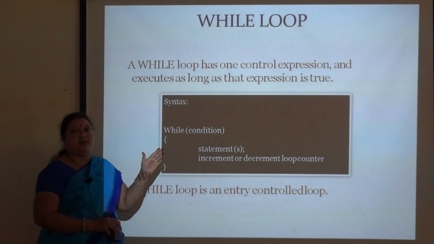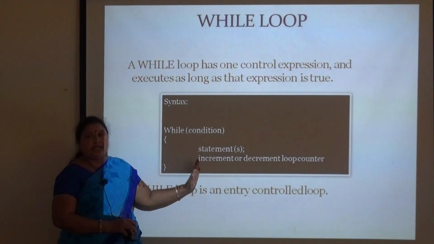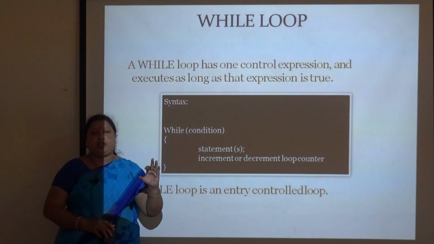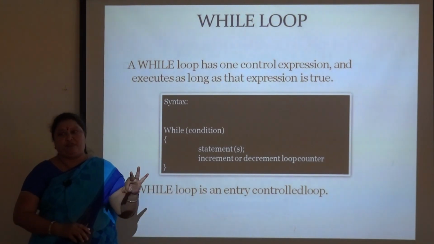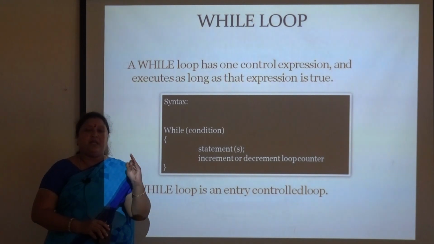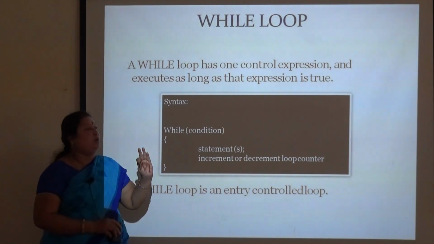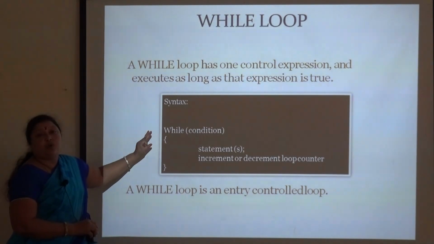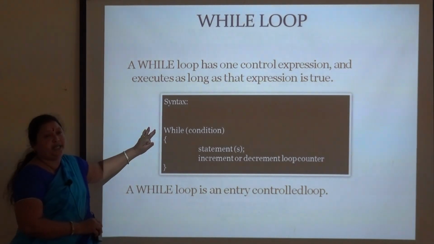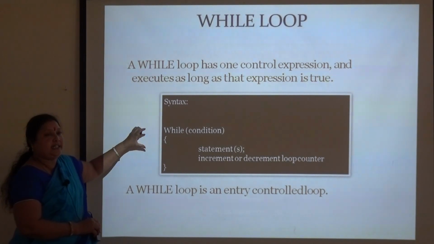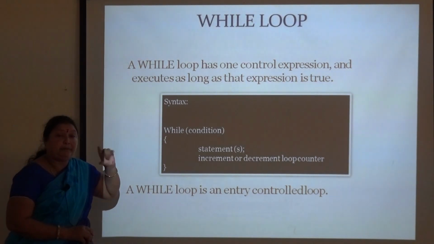Next we switch over to looping statements. In loops, I already told you we can have three types: the first is the while loop, the second is do while, and the third is the for loop. A loop is a set of statements executed repeatedly.